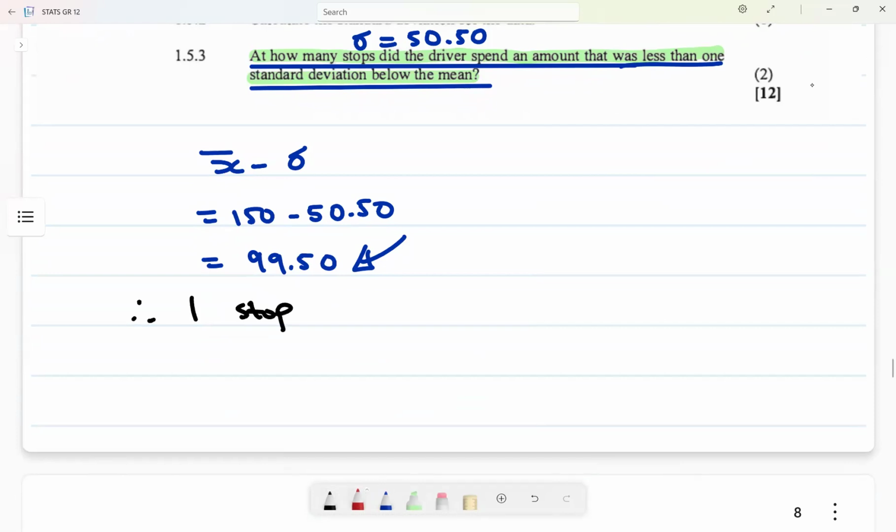So the answer is for you calculating this one and then concluding that at one stop. Do not say 50 rand. 50 rand, it is at how many stops?